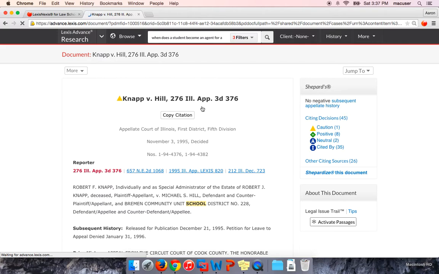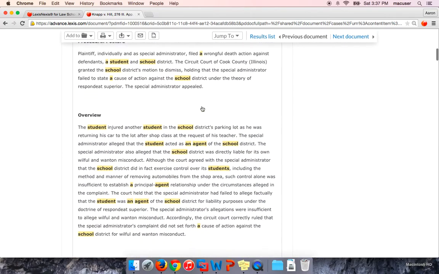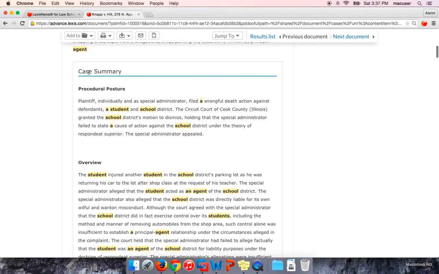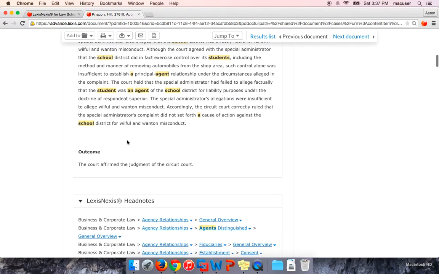And once you do enter a case, you will probably go through a lot of case law, so you'll find that you're clicking on a lot of cases. Use the case summaries. These are little mini briefs of each case. They're a really helpful way to figure out if this case is going to be helpful or not. You can get an idea just from this overview whether this case has any bearing on which side of the argument you may be looking at. So this looks pretty on point with what we're looking for.